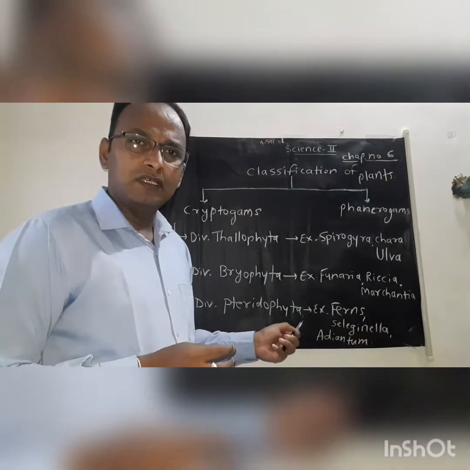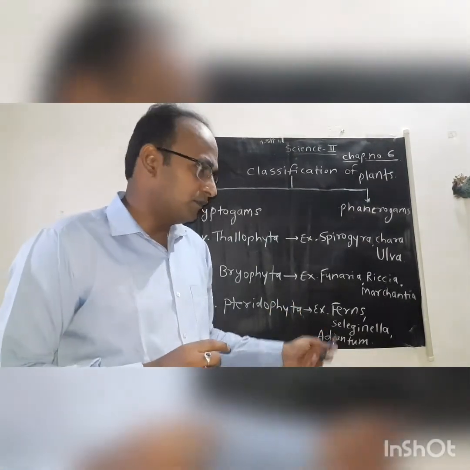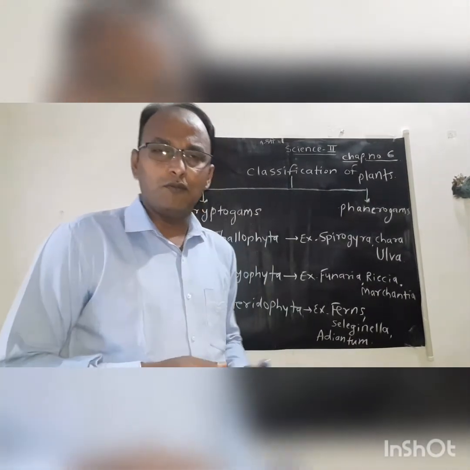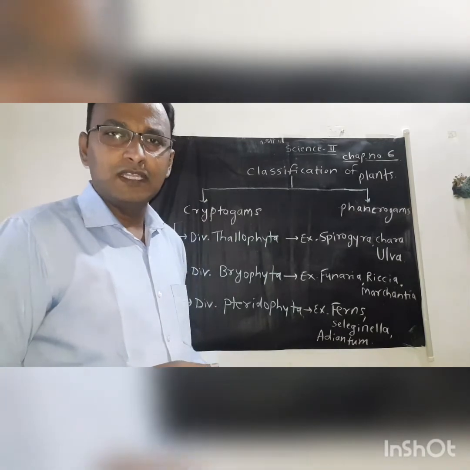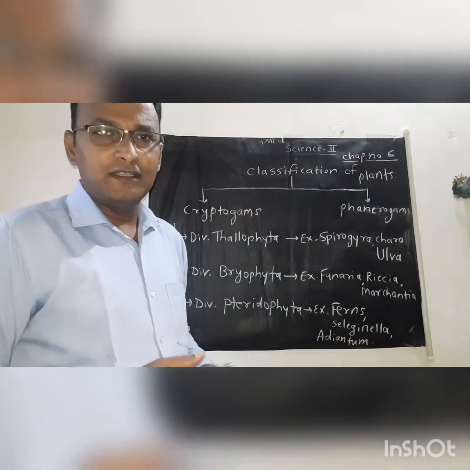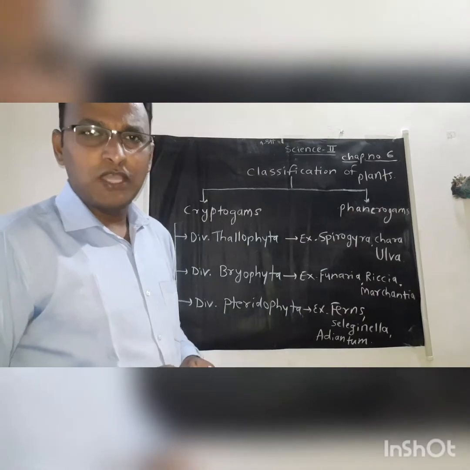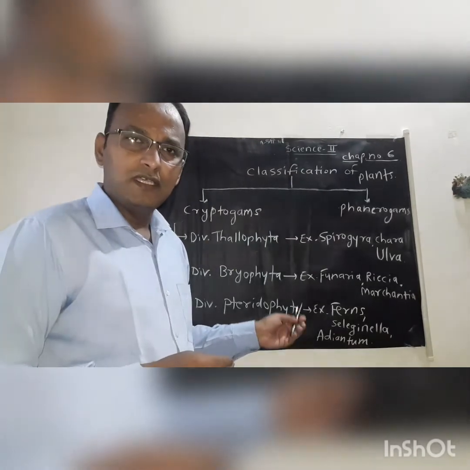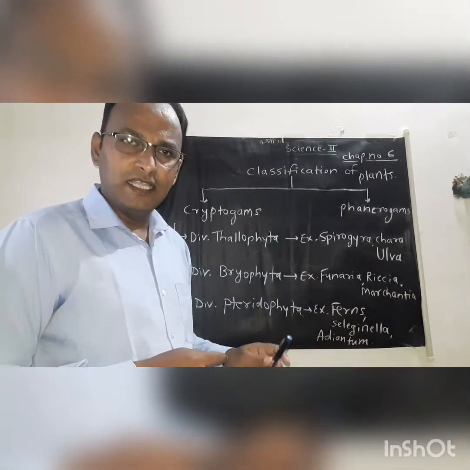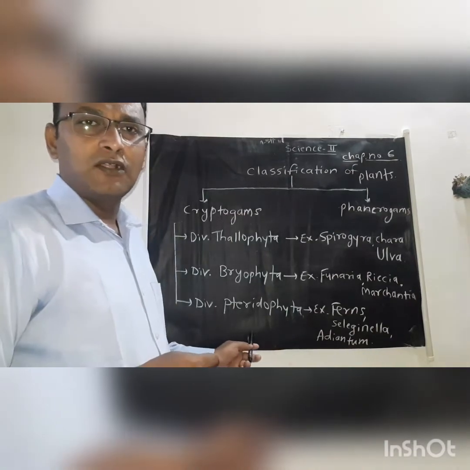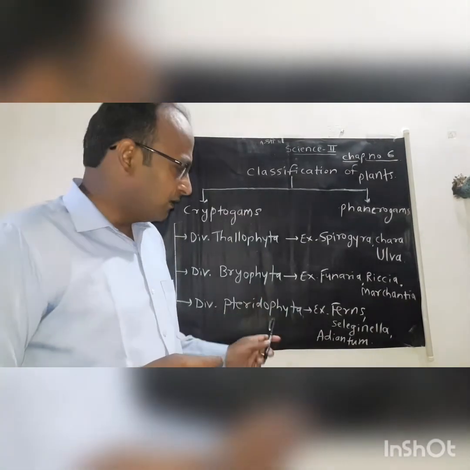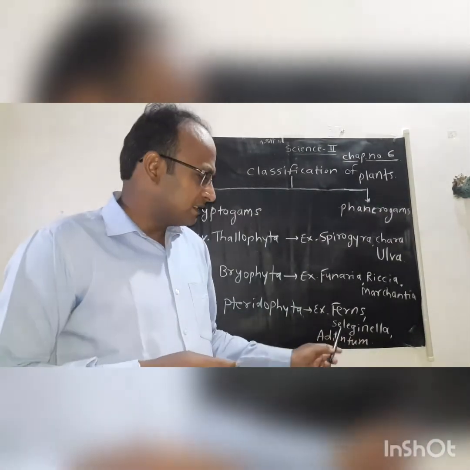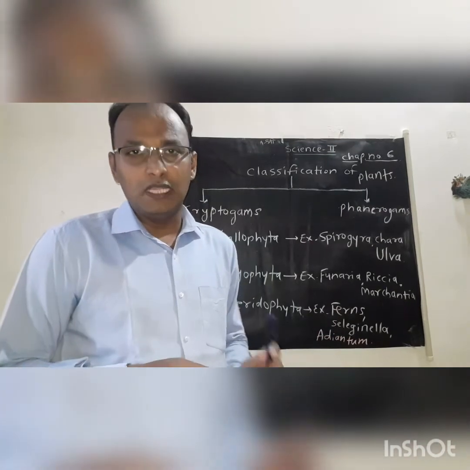Depending upon the shape and size of the leaf, these Pteridophyta plants are of two types. The first type is called microphyllous, and the second is called macrophyllous. Then, which plants are called microphyllous? The answer is the Pteridophyta plants in which leaves are very small in size. For example, Selaginella is an example of a microphyllous plant because the Selaginella plant has very small leaves.